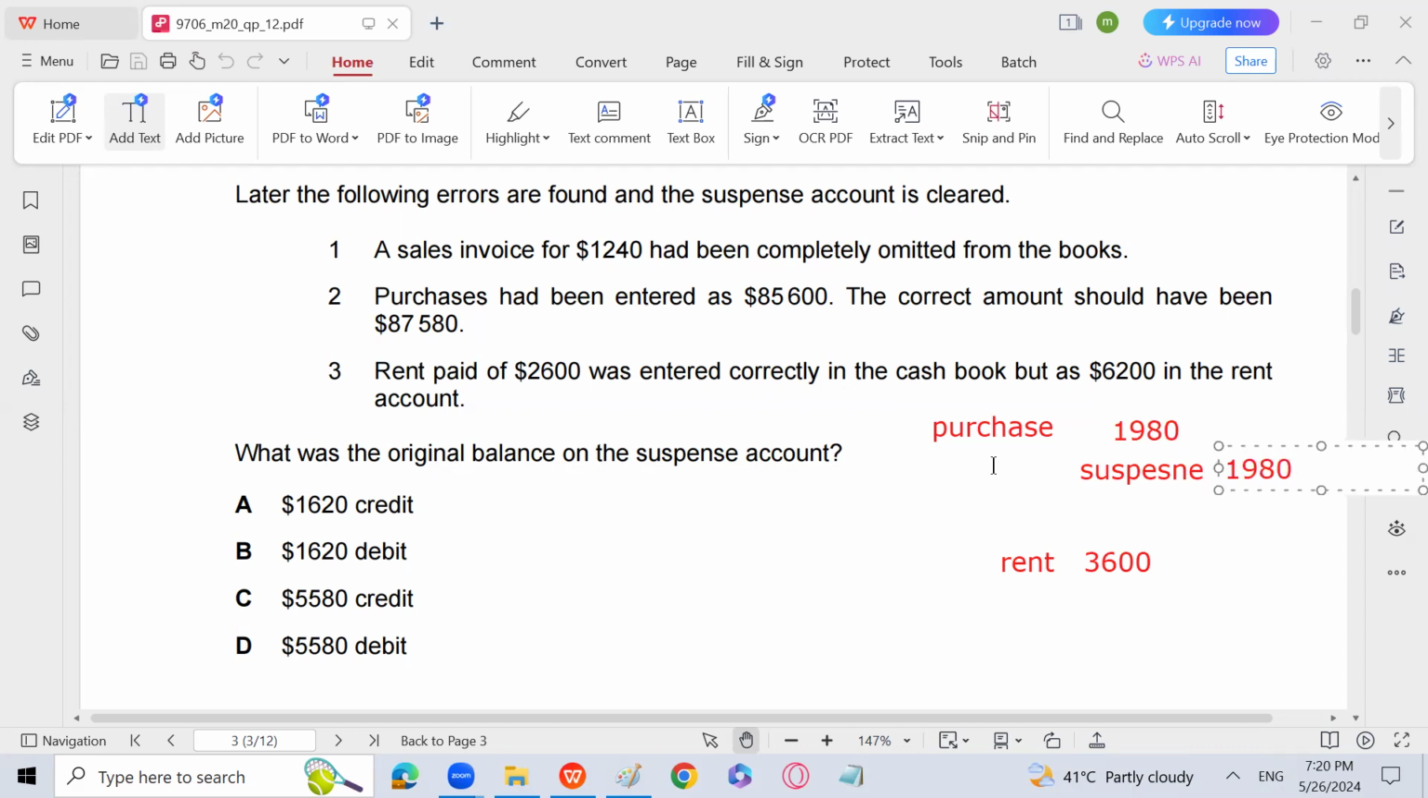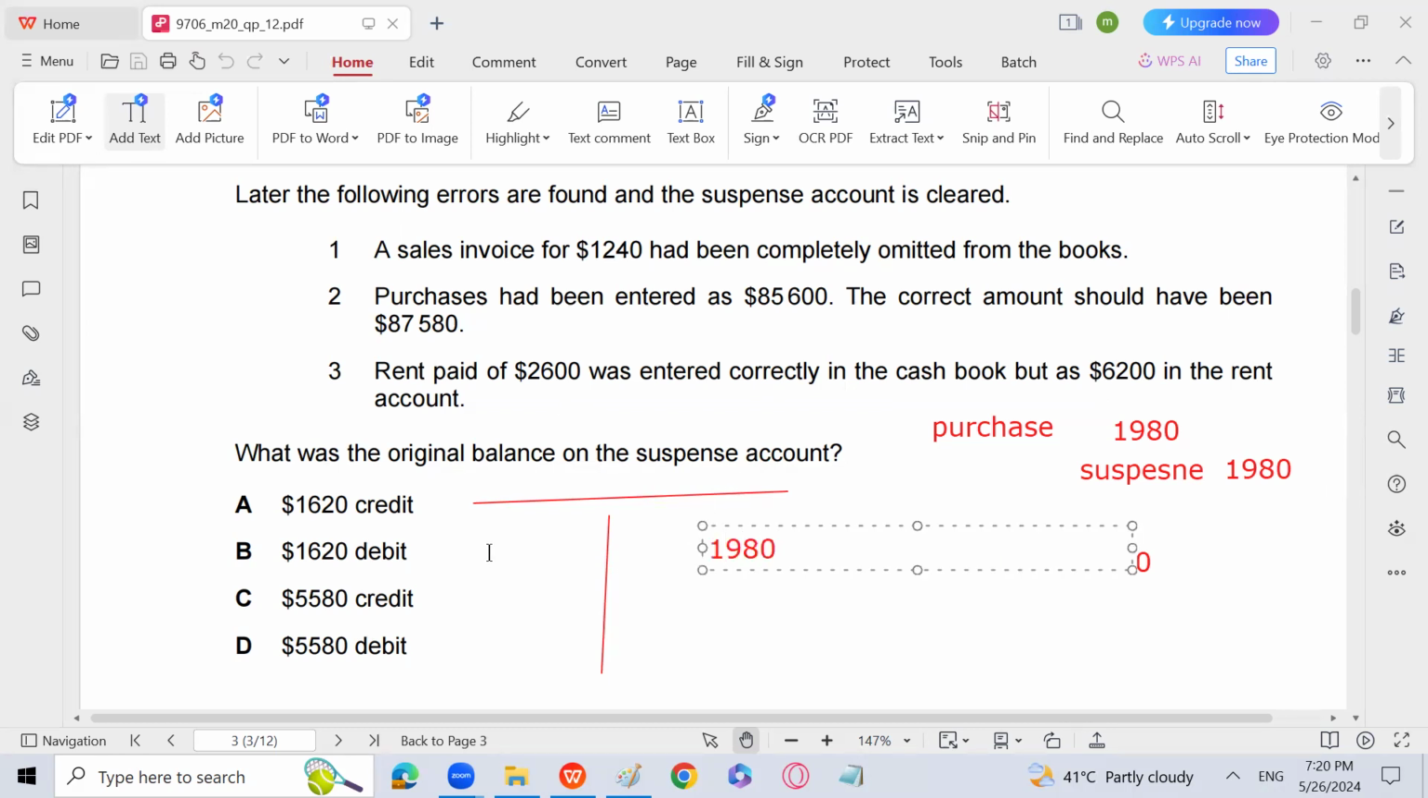So now I'm going to prepare the suspense account. Let's prepare the suspense account. You will find out the balance of the suspense easily. That is the difference in the trial balance. So suspense is credited by 1980 because of purchases, and then suspense is debited by 3600 because of rent. So the difference of these two amounts will be our difference in trial balance. That is going to be credit.